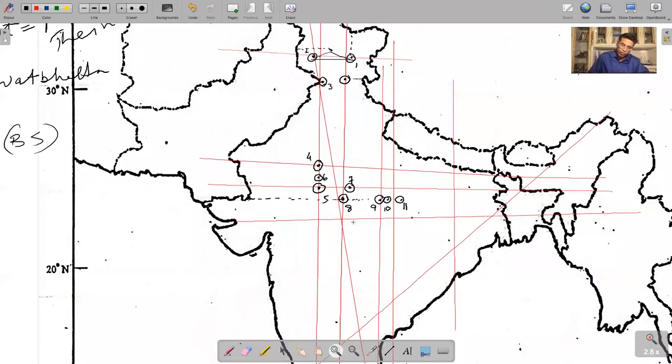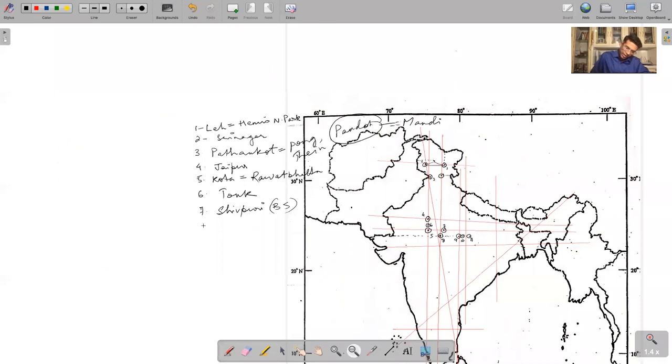So don't confuse Shivpuri. Shivpuri will be along this line, a bit east of this. This is Shivpuri. And from this corner, if you mark this as Guna and move further eastwards on this line, you can mark Panna and Khajuraho. On either side of this vertical line to the Krishna delta, this is Satna, this is Riva. So 8 is Guna, 9 is Panna and also Khajuraho, 10 is Satna, 11 is Riva.